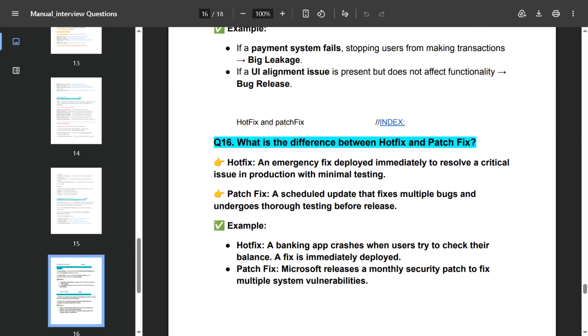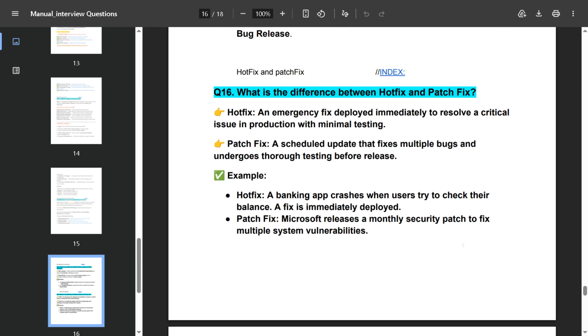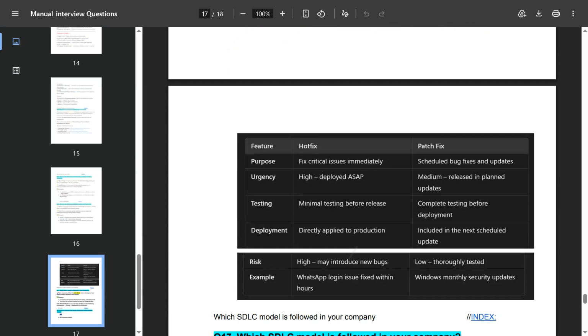What is the difference between hotfix and patch fix? You can say a hotfix is an emergency fix deployed immediately to resolve a critical issue in production with minimal testing. A patch fix is a scheduled update that fixes multiple bugs and undergoes testing before release. For example, hotfix: a banking app crashes when users try to check their balance, and the fix is immediately deployed. Patch fix: Microsoft releases a monthly security patch to fix multiple system vulnerabilities.